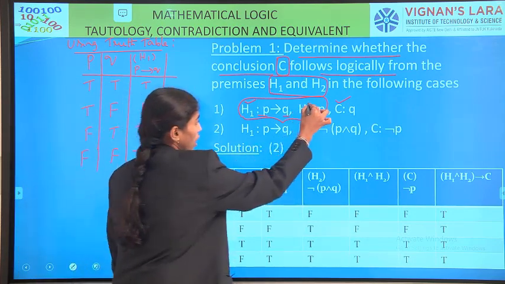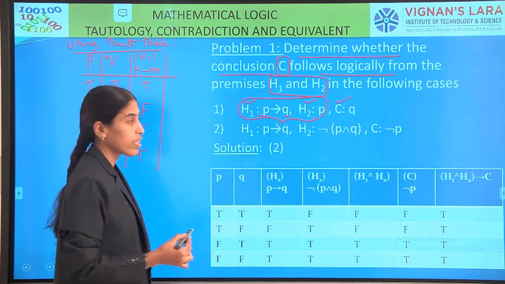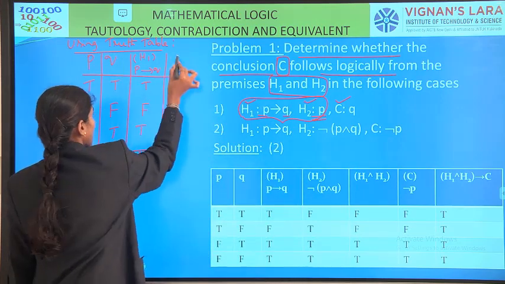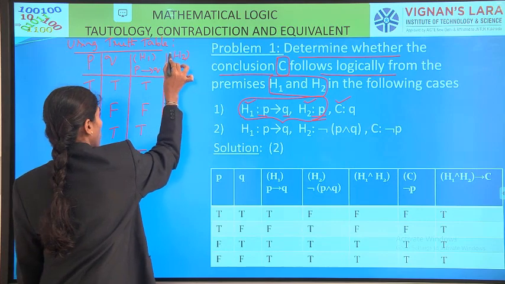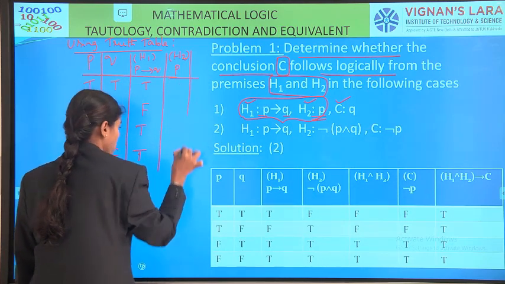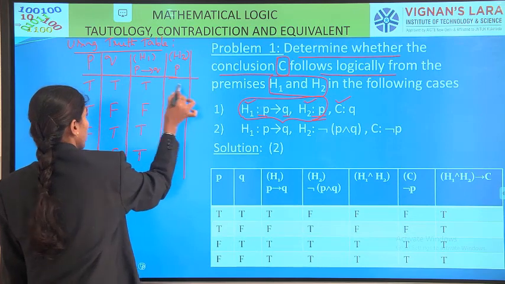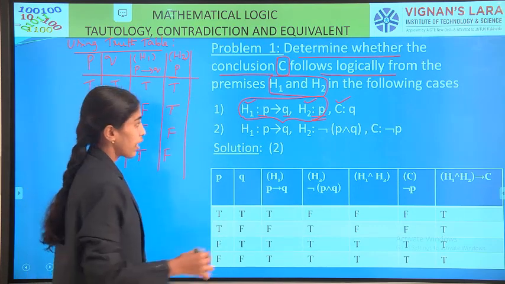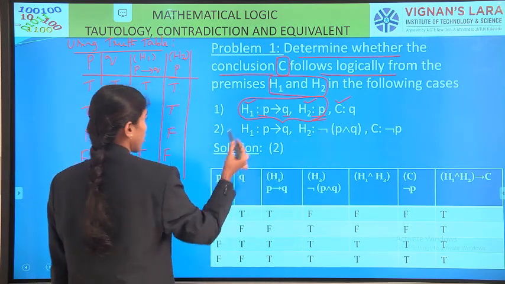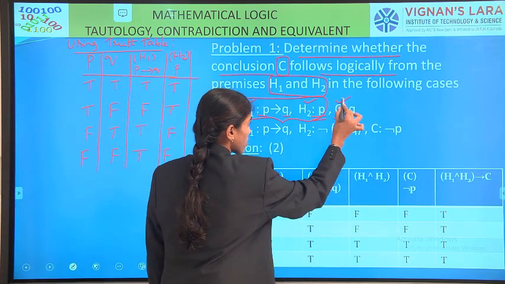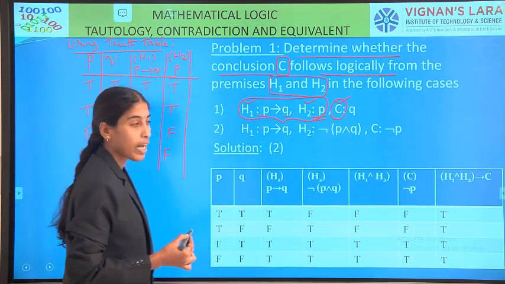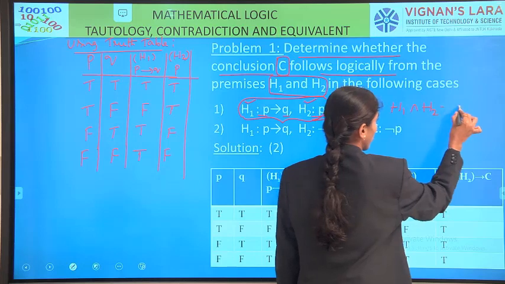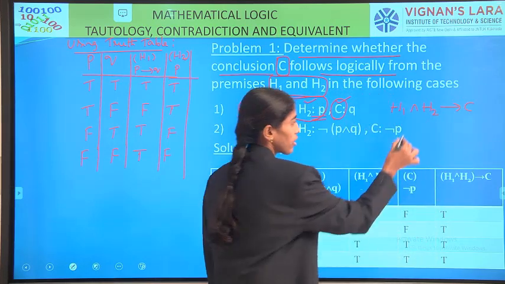Now H1 is completed. Next given premise is H2. What is H2? P itself is H2. If you want, write it one more time as P as it is. So H2 is P: T, T, F, F. Right. Next, to say that the conclusion C logically follows from H1 and H2, our condition is H1 and H2 conditional C is a tautology.